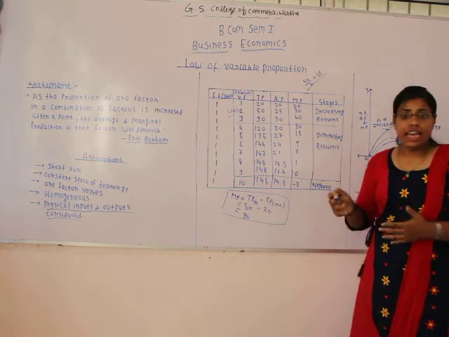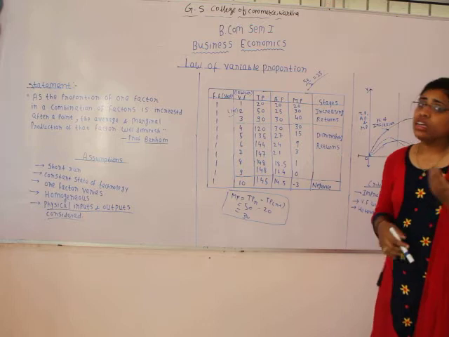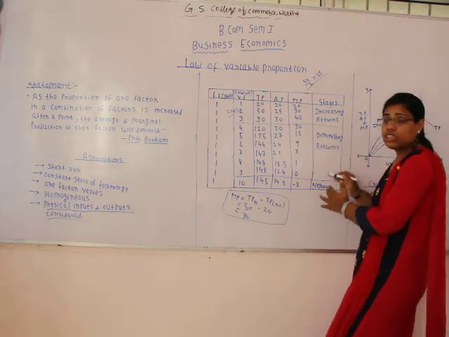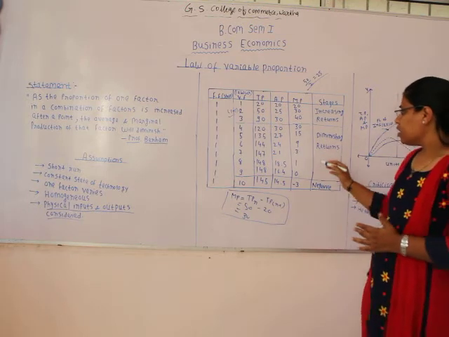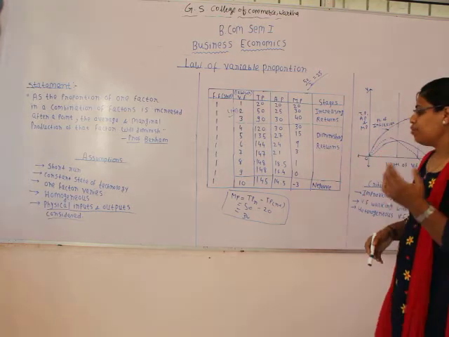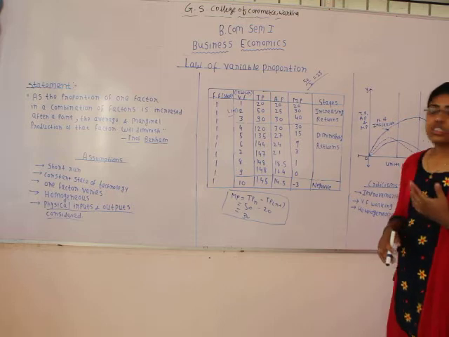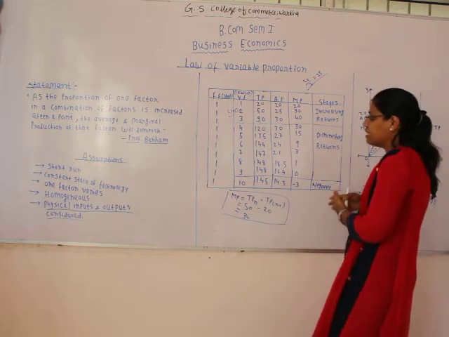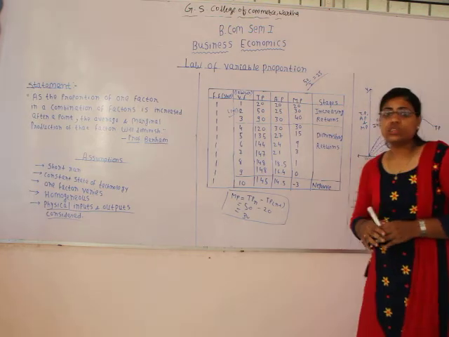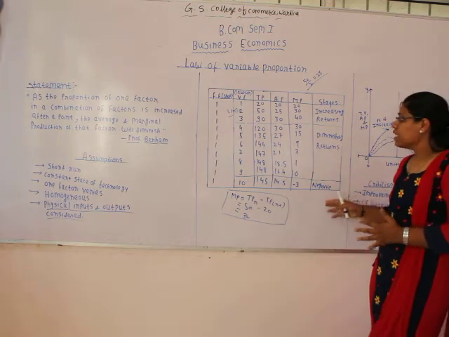Then when the marginal product is declining due to the employment of additional labor, the stage is called diminishing returns. And when the marginal product is becoming negative due to the employment of additional variable factor or additional labor in our example, the stage is called the stage of negative returns. So that is how this law is divided into three stages: increasing returns, diminishing returns, and negative returns.